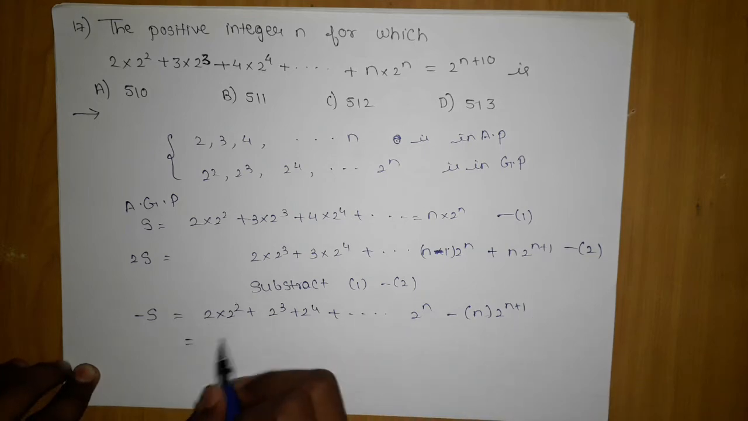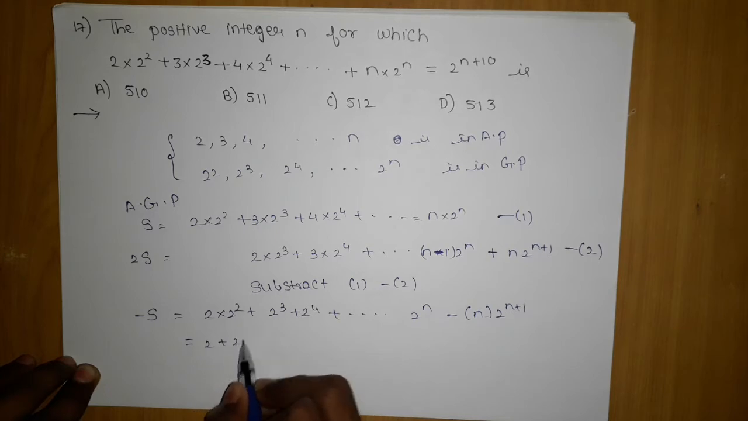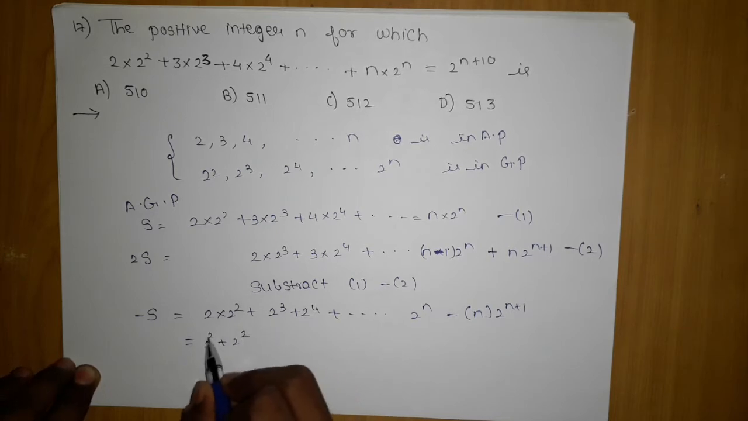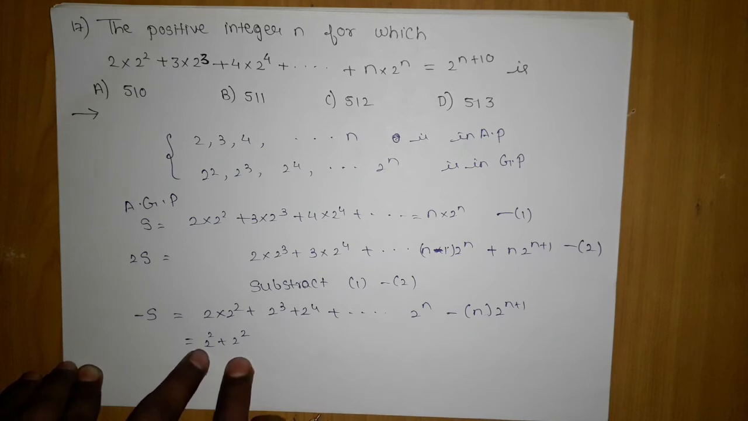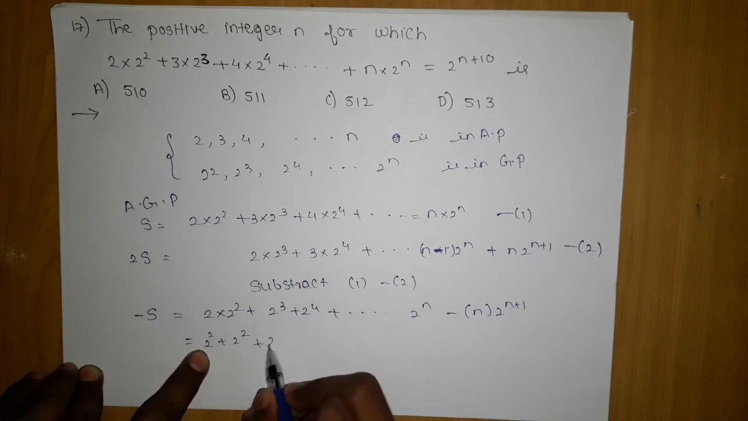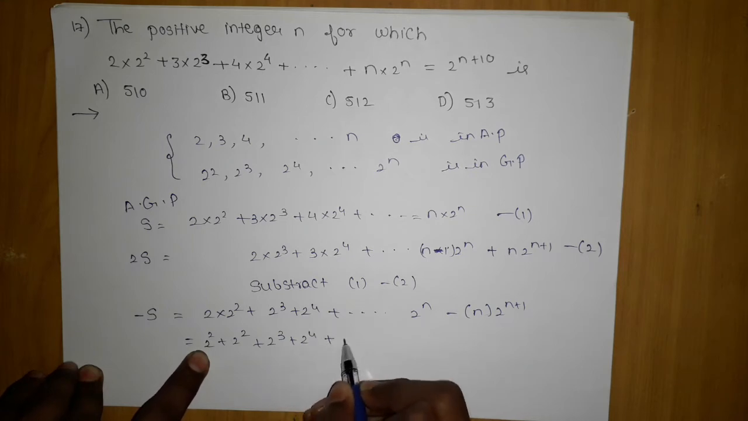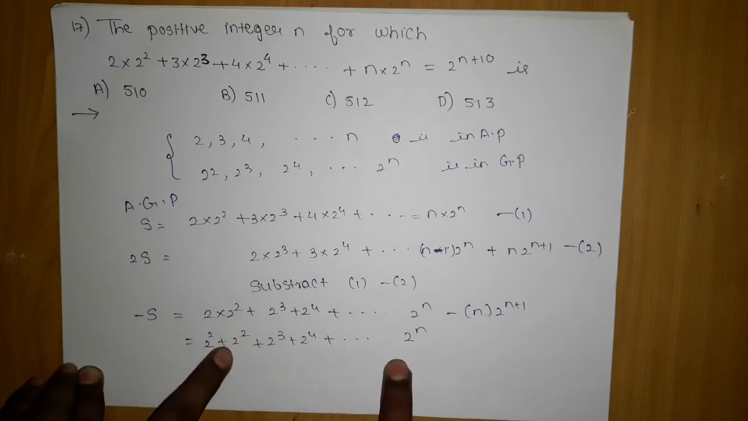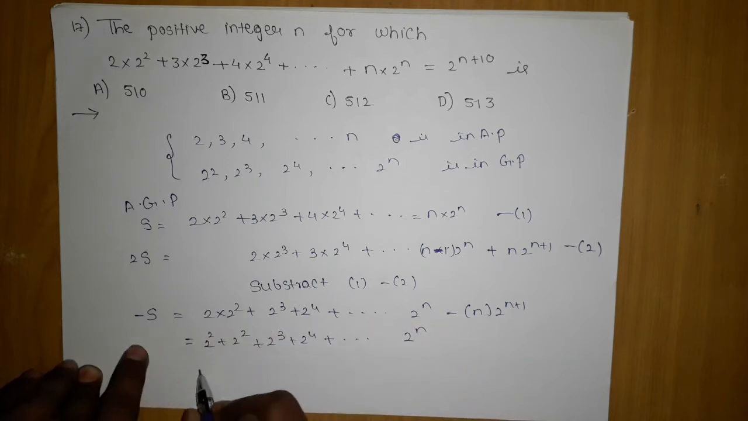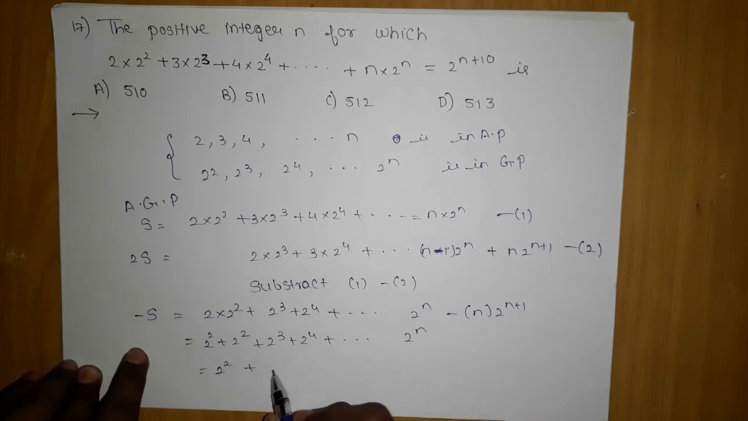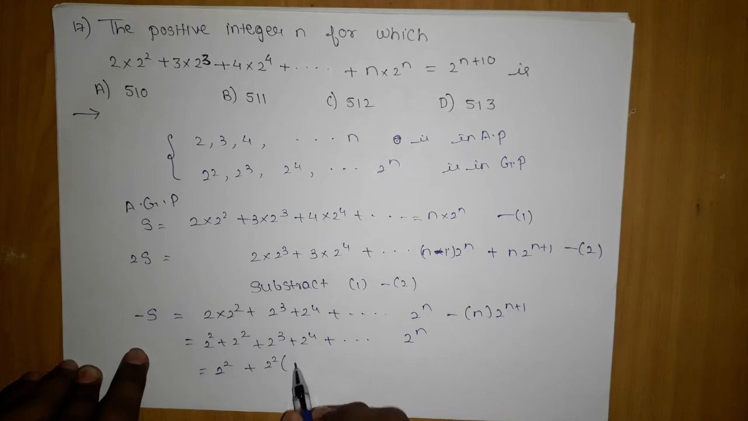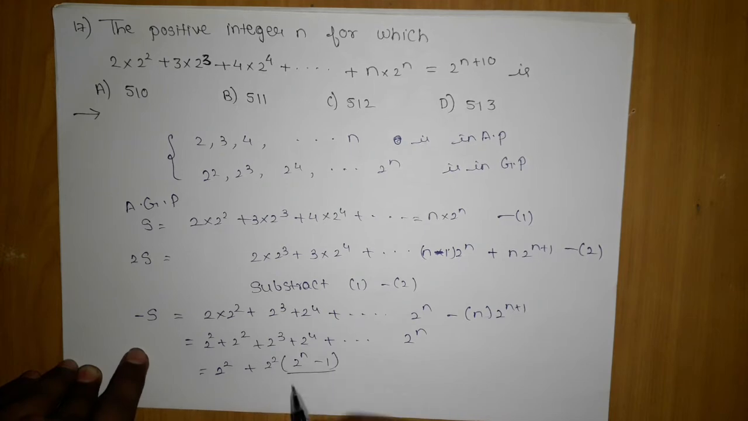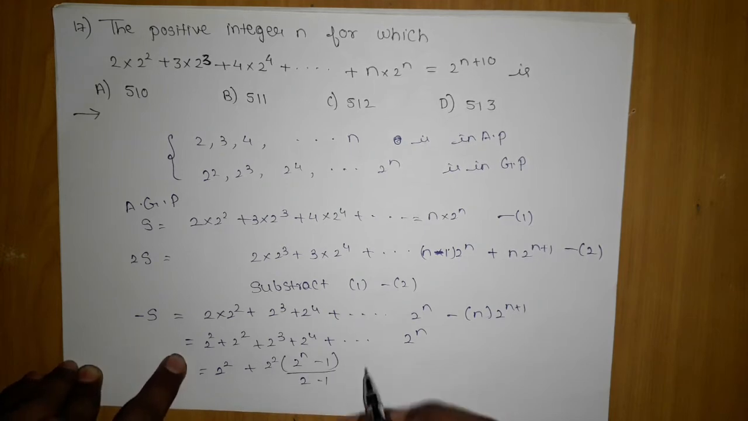If you observe, we can write this as 2 power 2, 2 power 2, and this will be 2 power 2. Don't you agree? And this will be 2 cube, 2 power 4, and so on till 2 power n. If I have added one more number, these are now total n numbers. So 2 power 2 plus 2 power 2 into 2 power n minus 1 upon 2 minus 1, here minus n into 2 power n plus 1.